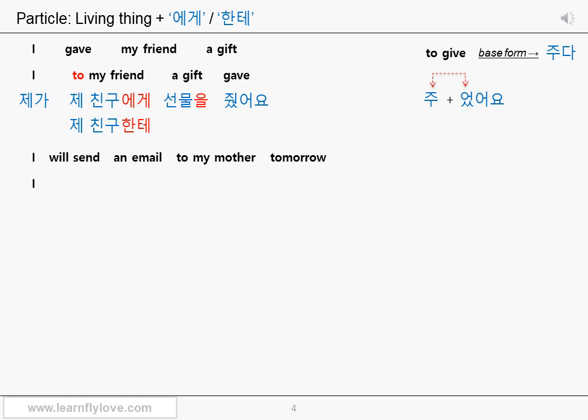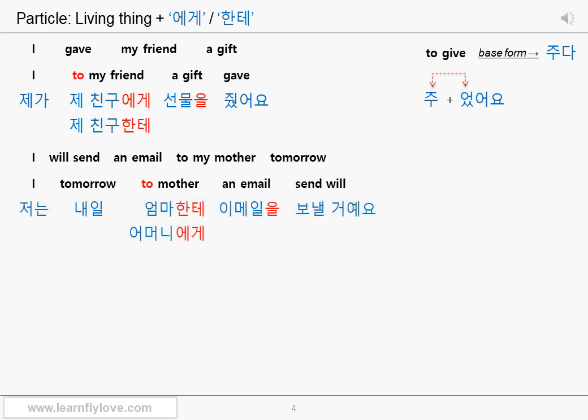The subject I comes first, the time-related noun tomorrow comes right after, and to my mother comes because the direct object an email has a closer relationship with the verb send will or will send. I, tomorrow, to mother, an email, send will. 저는, tomorrow, 내일. You cannot add a particle 에 because 내일 can be an adverb as well.